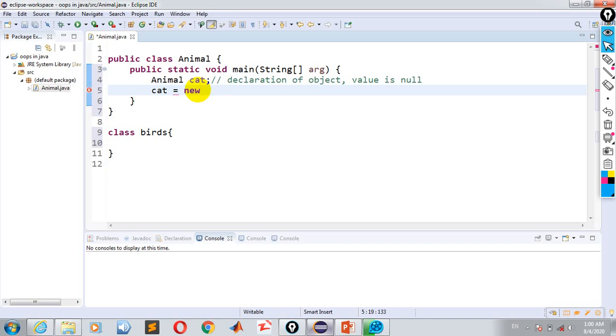And when we write the class name Animal, this portion is used for the instantiation, and the second thing is that right here we have initialization. This is called instantiation and initialization.